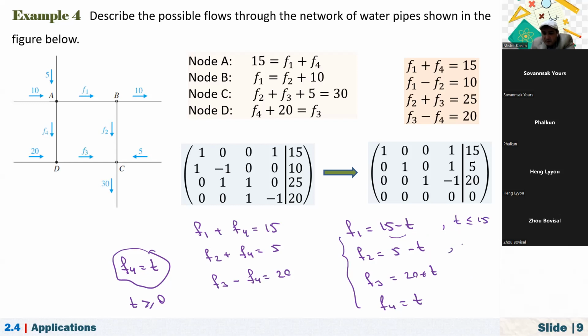Here, 5 minus t, so t should be less than or equal to 5. And how about 20 plus t? It requires t greater than or equal to 0. And also this one, t greater than or equal to 0. So the final one is t is greater than or equal to 0 and less than or equal to 5. These are the possible values for t.